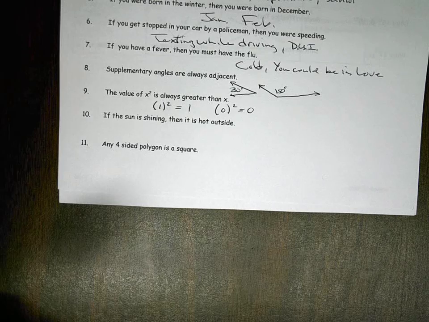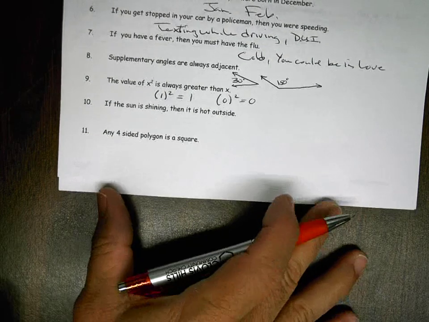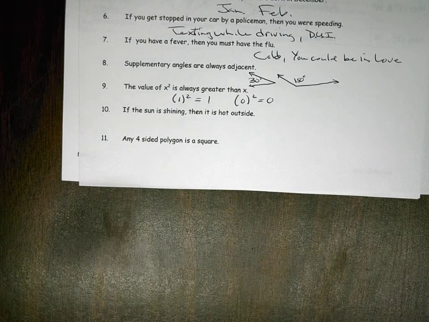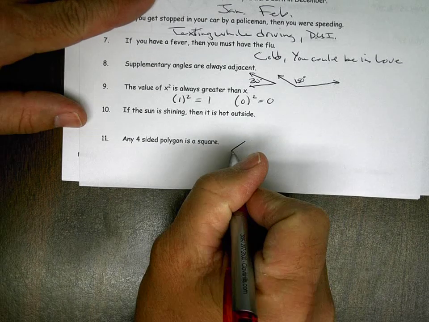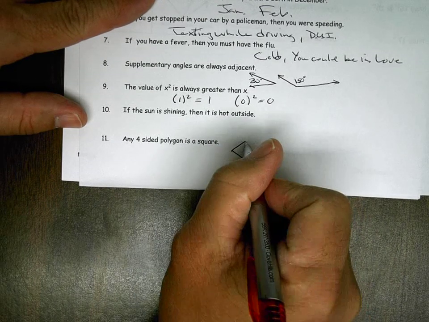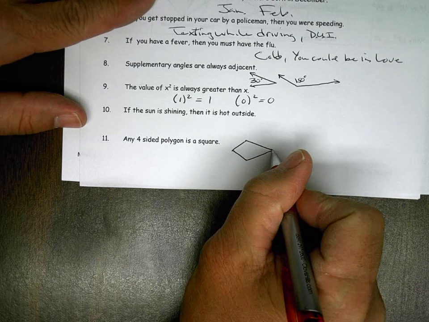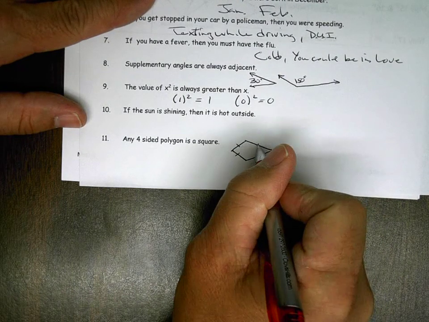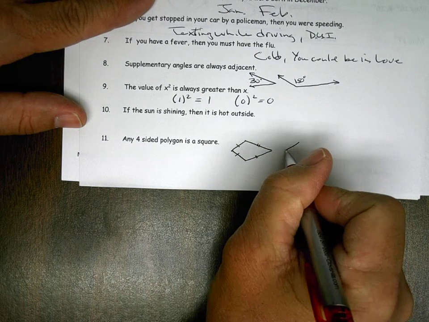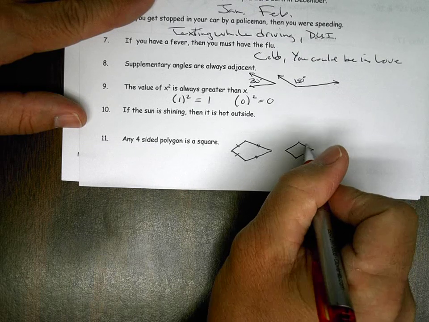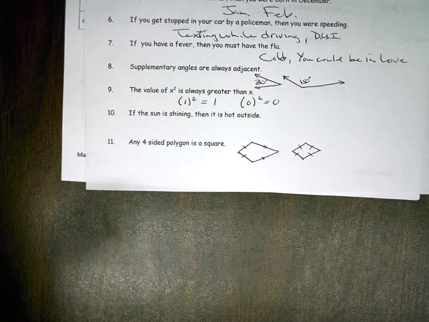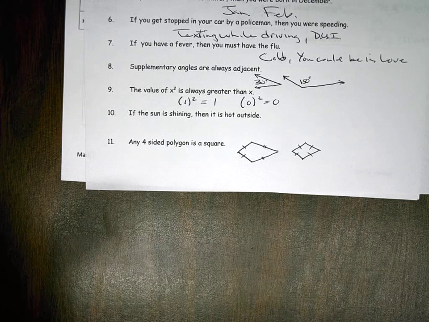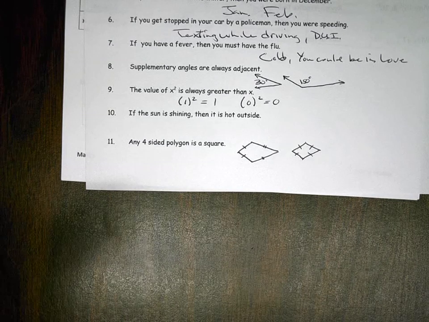Yeah. All right. Any four-sided polygon is a square. Well, you guys just learned about that. Probably the easiest and most clearly one that is not a square is a kite, right? Or a rhombus would work. Just show that it's a rhombus. Obviously any quadrilateral that isn't a square would work. All right, any questions on counterexamples?